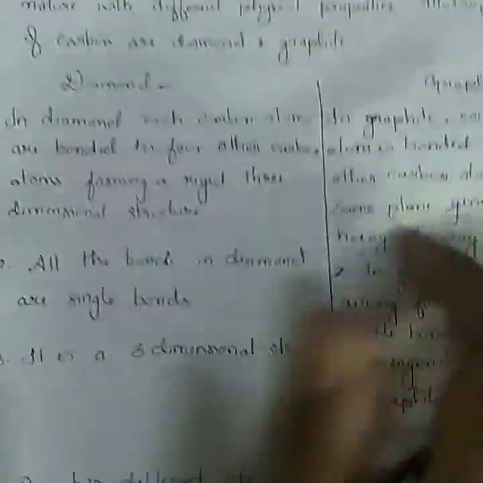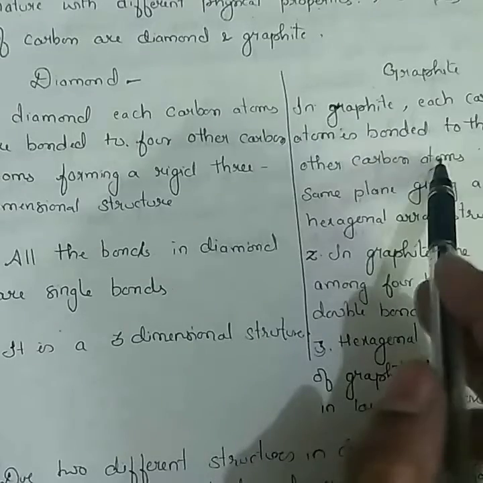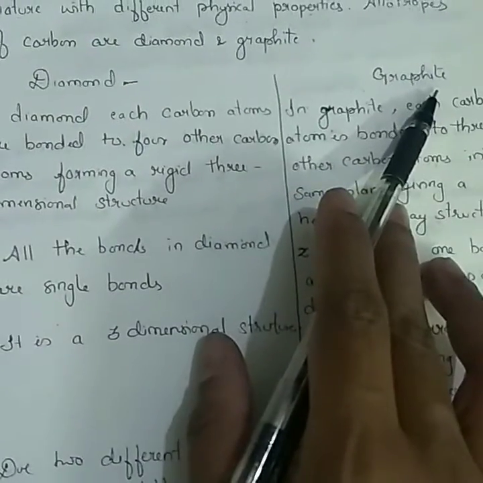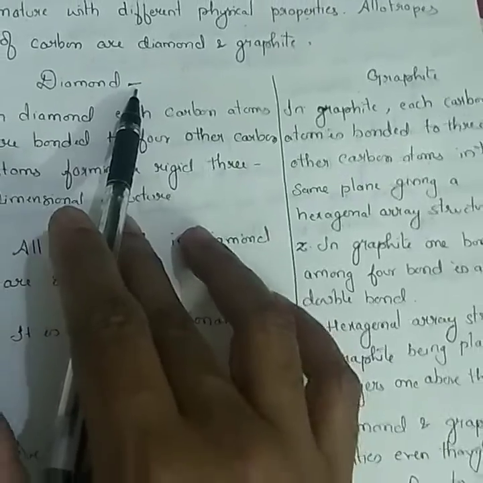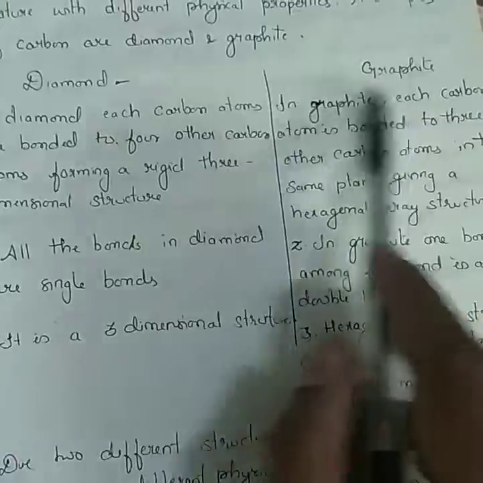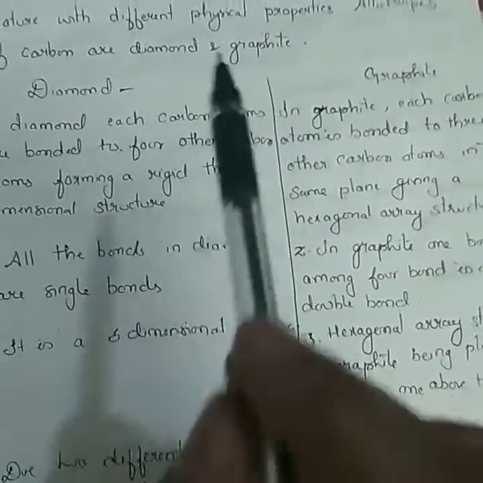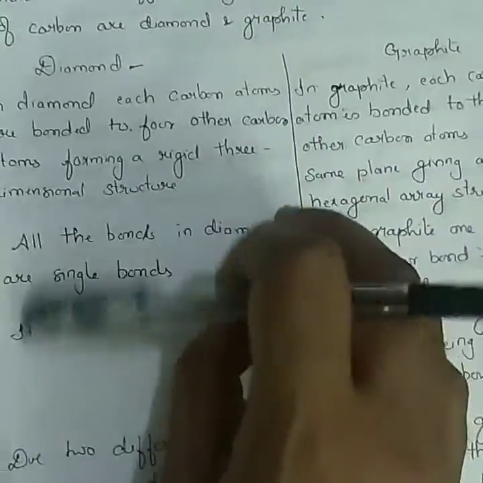You can get a 3 marks question to differentiate between diamond and graphite: why diamond is the hardest substance and why graphite is a soft substance, why diamond does not conduct electricity and why graphite conducts electricity, though both of them are made of carbon. You will get the answers to these questions in these points.